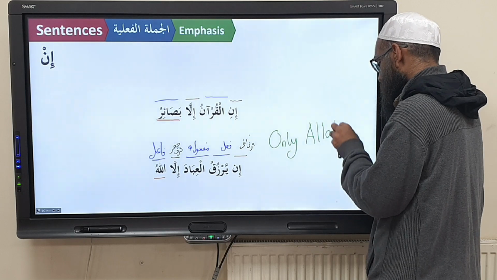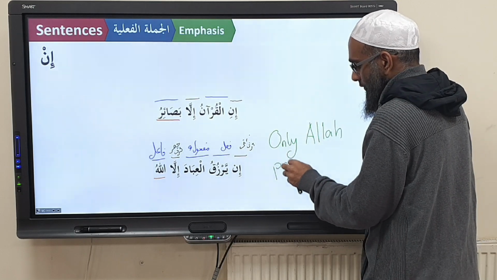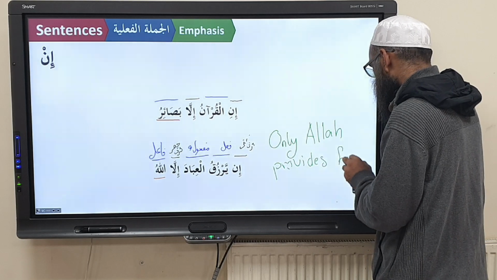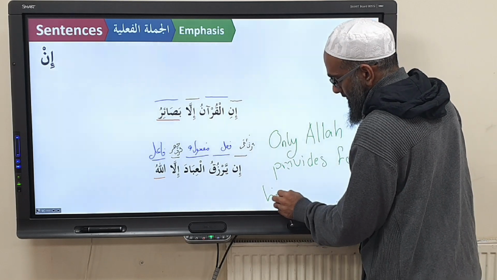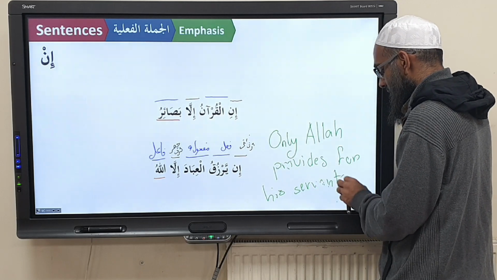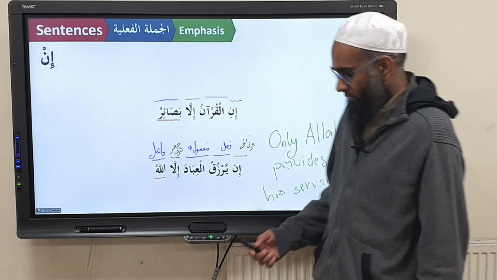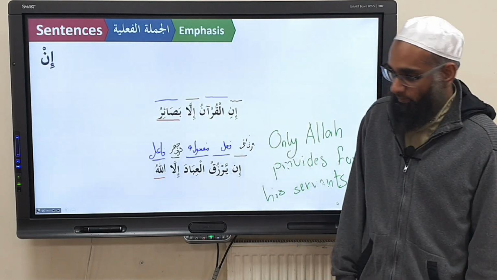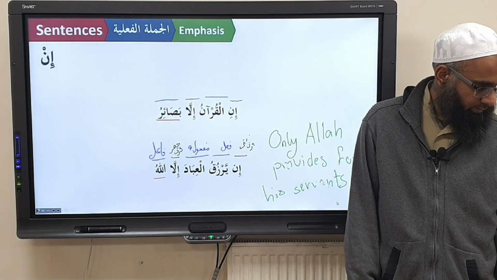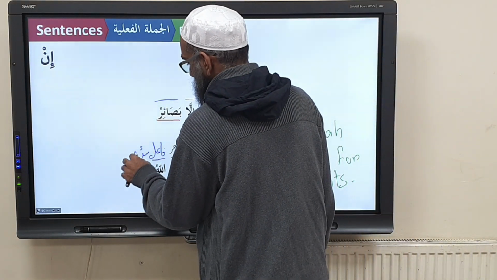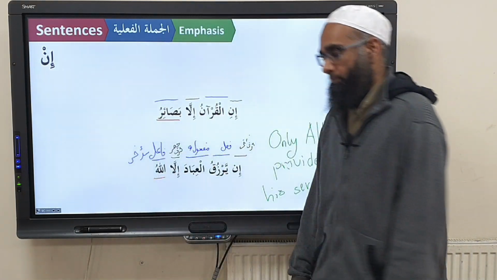Only Allah provides for his servants. Do you understand? The fa'il, after the harf hasr, do you have to leave it mu'akhar? You can leave it as mu'akhar, yes. Fa'ilun mu'akharun. You can leave it as fa'il mu'akhar.